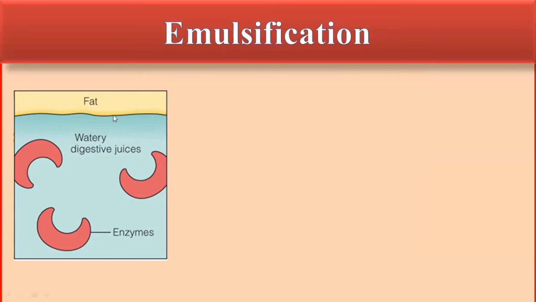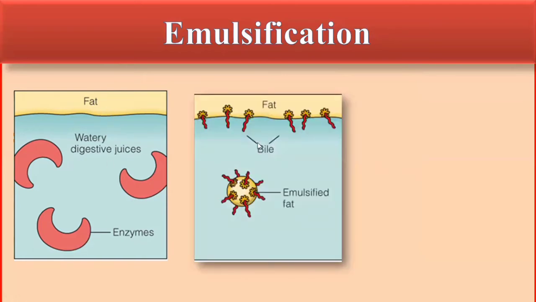To make the fat miscible and allow the enzymes to act on it, the bile salts have a structural property just like fat: the fat has both hydrophobic and hydrophilic regions, and the bile also contains both. So the bile will arrange itself around the fat and emulsify it. Emulsification breaks the fat into small droplets.